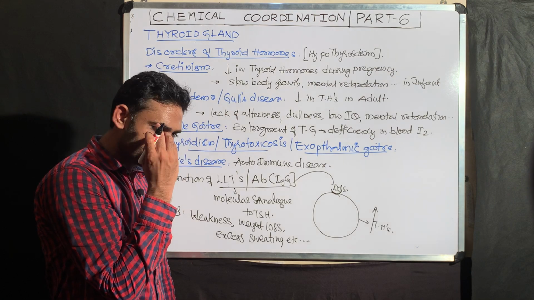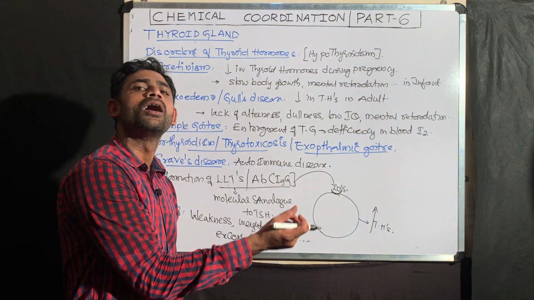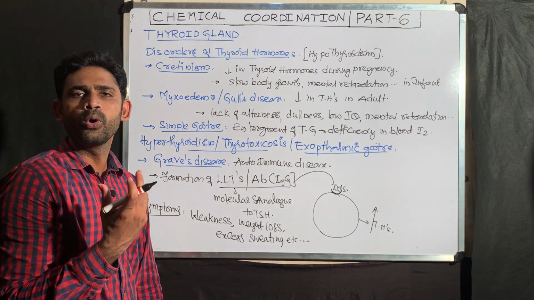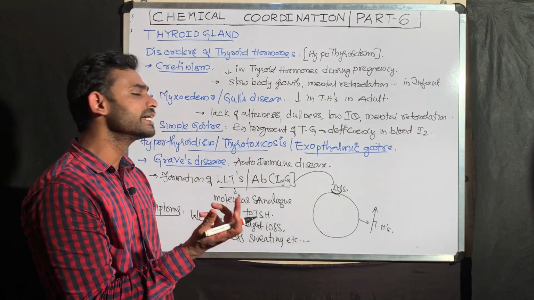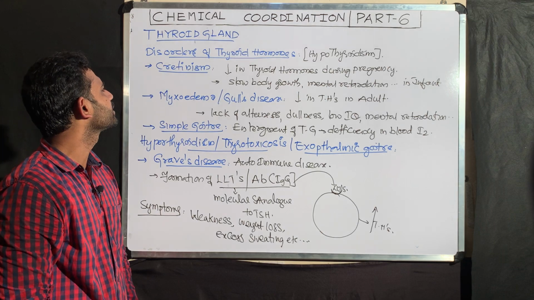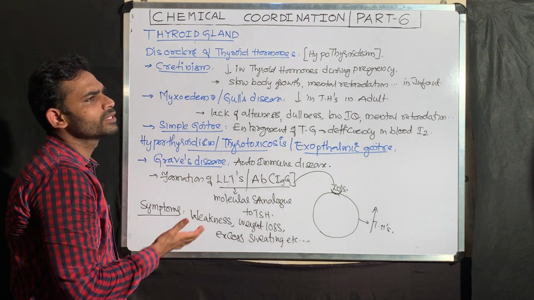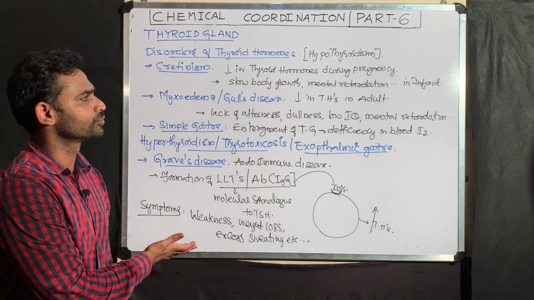The bulging of the eyes is why it is called exopthalmic goitre. The eyes look like they are coming out. That is one of the very well known symptoms of hyperthyroidism, that is Graves' disease. So these are the different disorders of the thyroid hormones.